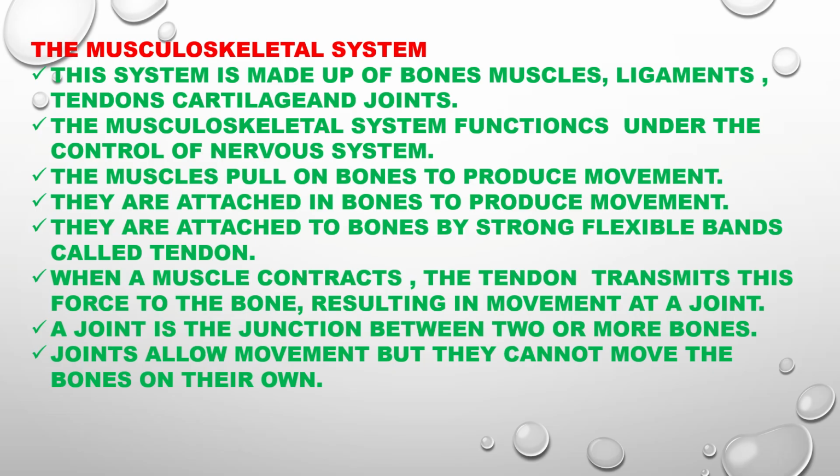Muscles are attached to the bones by strong flexible bands called tendons. So tendons are the tissues which attach muscles to the bone. When a muscle contracts, the tendon transmits this force to the bone, resulting in movement at a joint. A joint is a junction between two or more bones. Joints allow movement, but they cannot move the bones on their own.